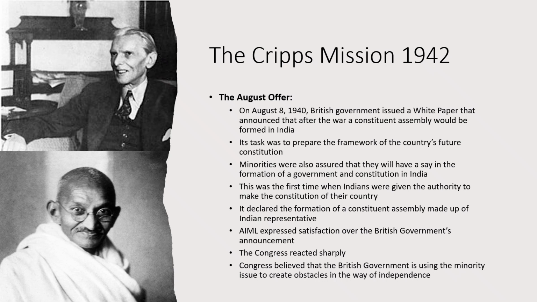So before the Cripps proposal, an offer was given to the people of India and the political leaders of India, and this was called the August Offer. On August 8, 1940, the British government issued a white paper that announced that after the war, a constituent assembly would be formed in India, and this constituent assembly would be responsible for the formation of a constitution for India.